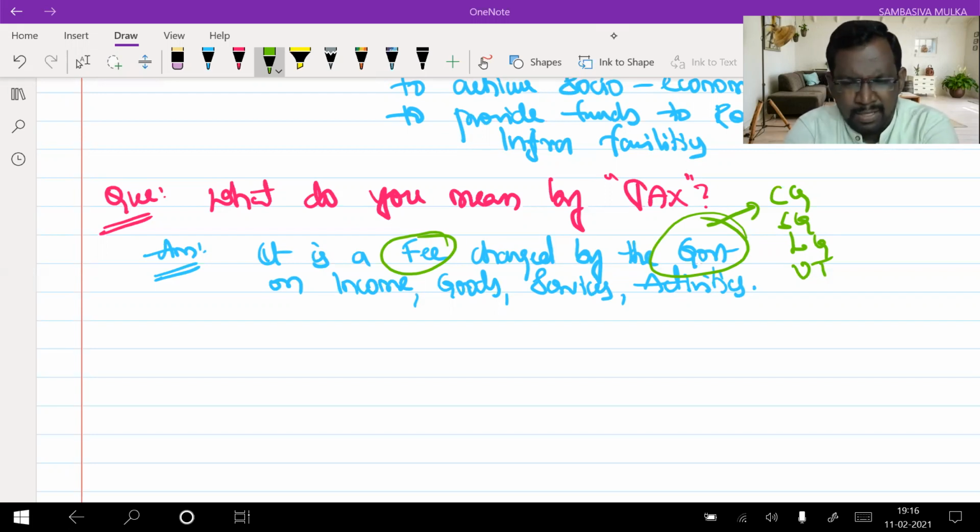And finally, UT, union territories. So government could be any of these governments.